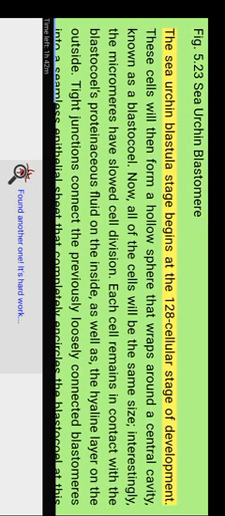The sea urchin blastula stage begins at the 128-cell stage of development. These cells will then form a hollow sphere that wraps around the central cavity, known as the blastocoel. Now, all of the cells will be the same size. Interestingly, the micromeres have slowed cell division. Each cell remains in contact with the blastocoel's proteinaceous fluid on the inside, as well as the hyaline layer on the outside. Tight junctions connect the previously loosely connected blastomeres into a seamless epithelial sheet that completely encircles the blastocoel at this point.